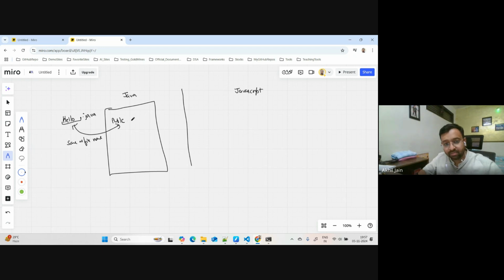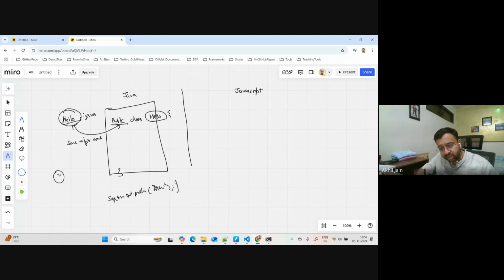So I'll say public class, and let's say Hello. We all agree, at least on this part, that if I'm calling it public as an access modifier, this name has to match the file name. Second point is that for any code which I want to write, let's say I want to print my name, I can simply write System.out.println, and I can just say Akhiljan.